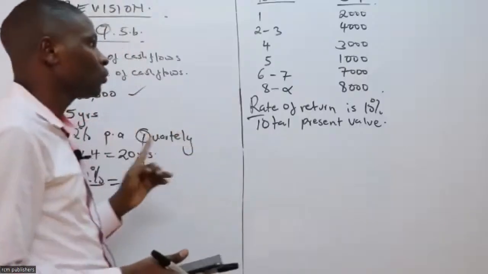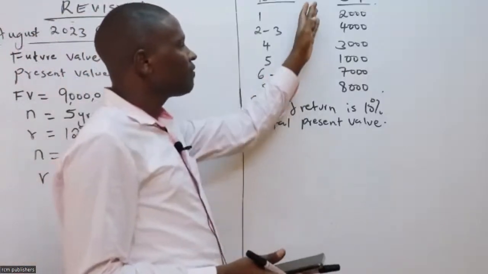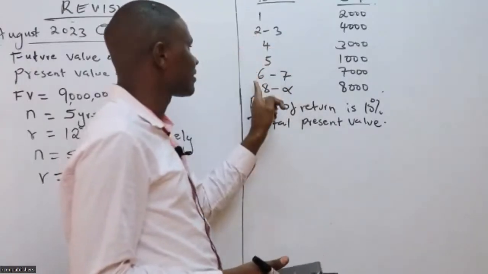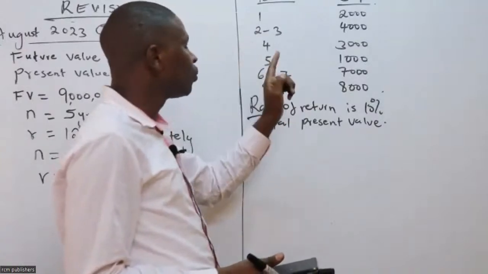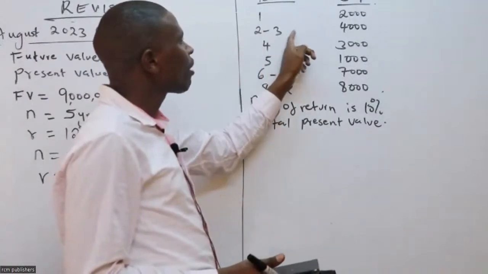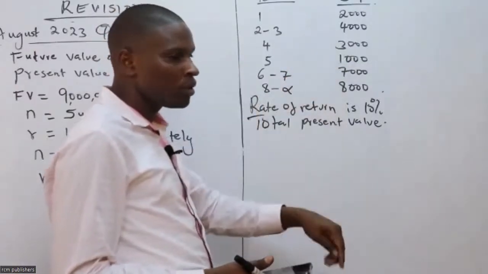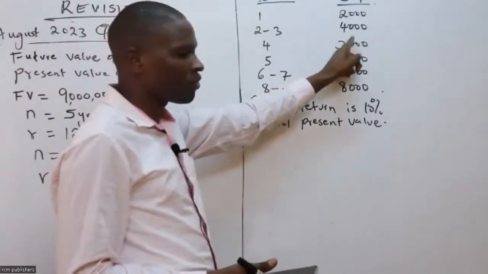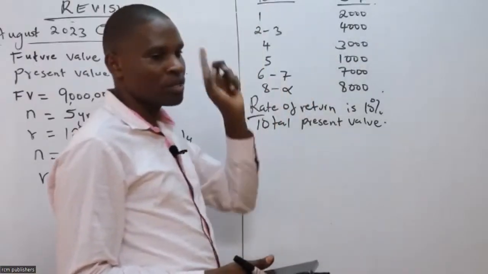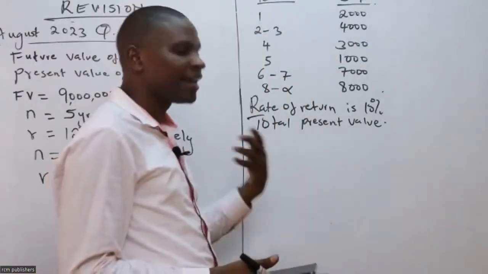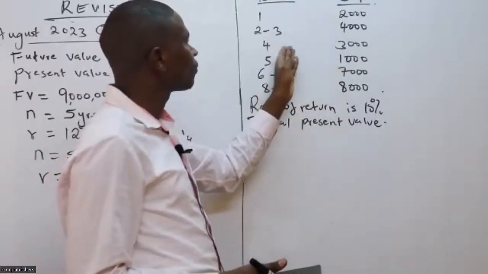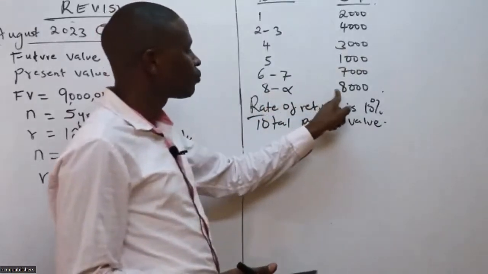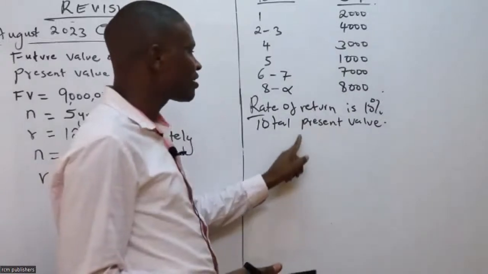It is always good to note that when the examiner gives you ranges in years, that gives you regular cash flow. It means year 2 has 4,000 cash flow, year 3 has 4,000, so that is 4,000, 4,000. That is regular. Then we have irregular cash flows, which are the standalone ones. And for this one, we use 1 over R to get the present value.